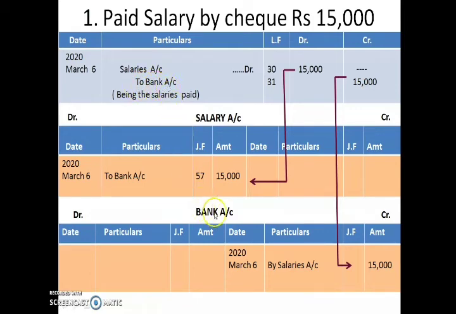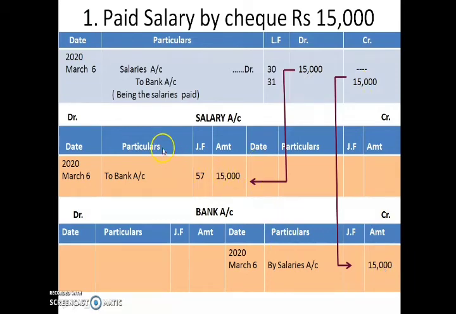So on the credit side of the bank account, you are supposed to write 'By salaries account'. In salary you write bank, and in bank you write salary. The same date, 2020 March 6, by salaries account, and the amount in front of bank account, 15,000 itself, is written on the credit side of the amount column.